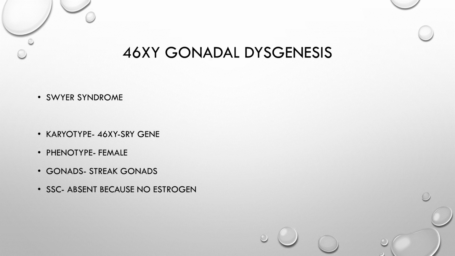Now, coming on to Swyer syndrome, that is 46XY gonadal dysgenesis. You know that the Y gene, the SRY gene, is present. The phenotype is female, the gonads are streaked gonads, and the sexual characteristics do not develop. Why? Because they are streaked gonads, they do not produce estrogen, so there is no estrogen and no secondary characteristics.